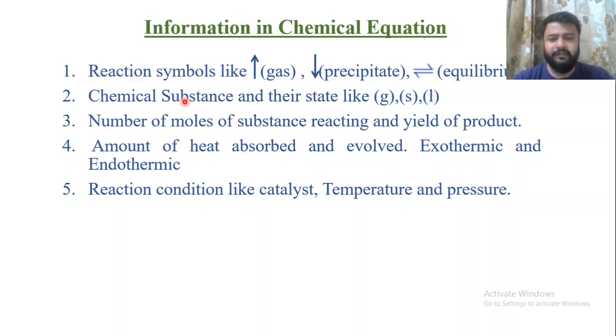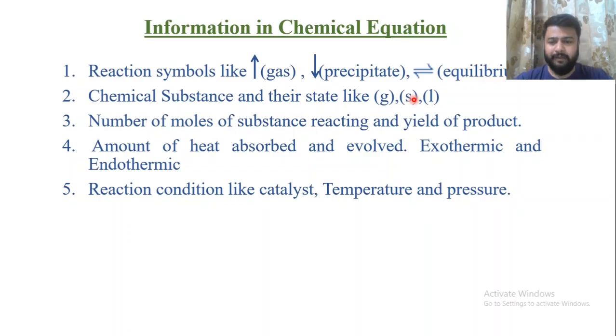If carbon dioxide is there, we write CO2. We use the symbol of the chemical substance and the state of that substance. For example, ethanol is C2H5OH, which is in liquid state. For SO2 gas, we write a small g in a subscript.